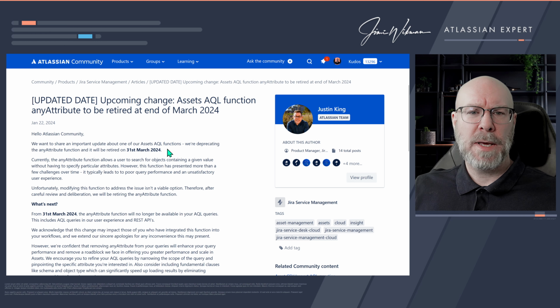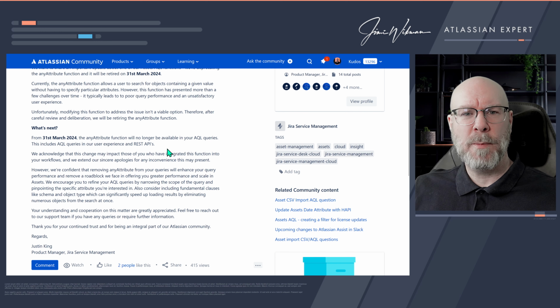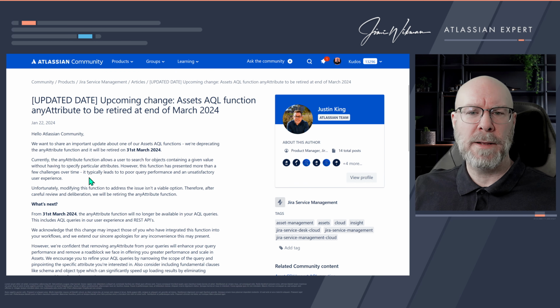But if we look at it from a positive perspective, I'm glad that you're removing this. I'm glad that you see that this leads to poor performance. And I'm glad that you are now pushing people to do proper queries rather than having this blanket statement, for example. So I'm glad about the change.